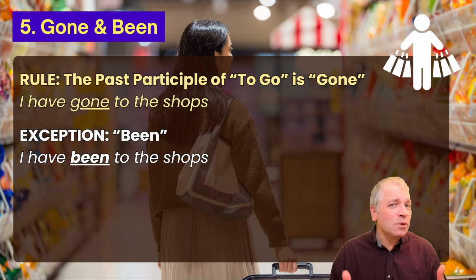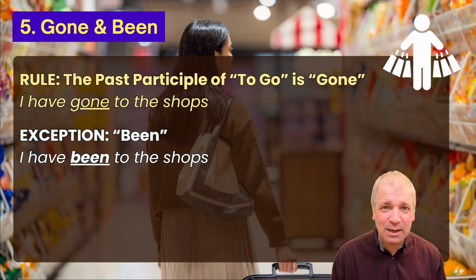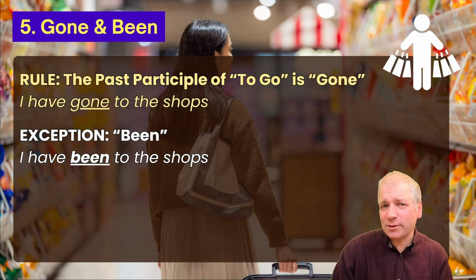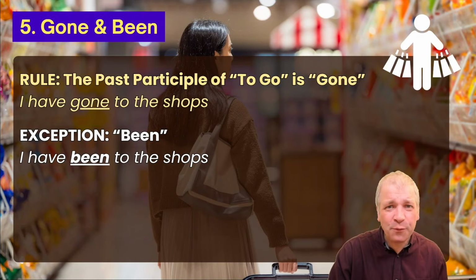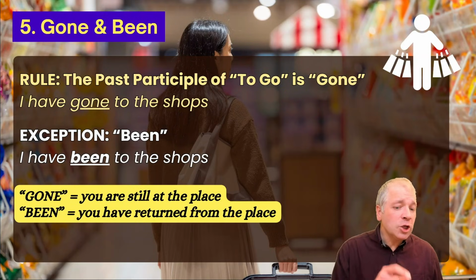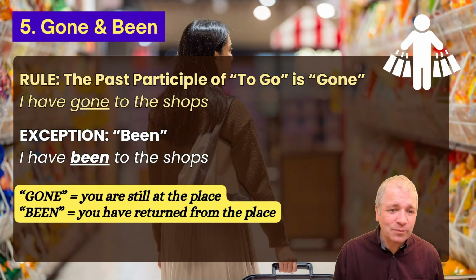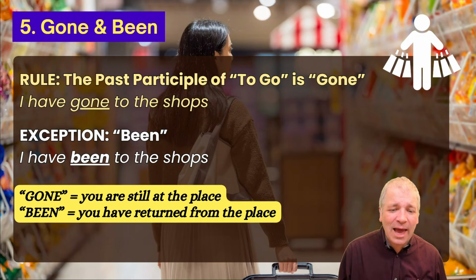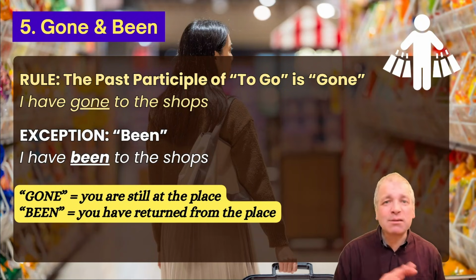But we can do something else with go as well. We can use the past participle been instead of gone. I have been to the shops. I have gone to the shops. I have been to the shops. Two past participles for go. So what's the difference? Well, if you've gone, you are still at the place. If I say I have gone to the shops, I'm still there. I'm still in the shopping centre. But if I say I have been to the shops, then I have returned from the place. I went to the shopping centre earlier today and I came back. It's completed.